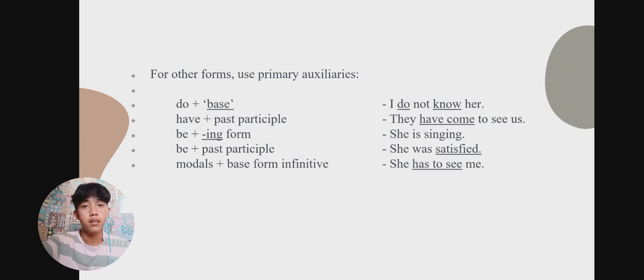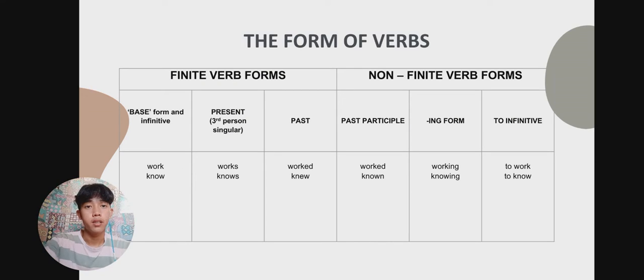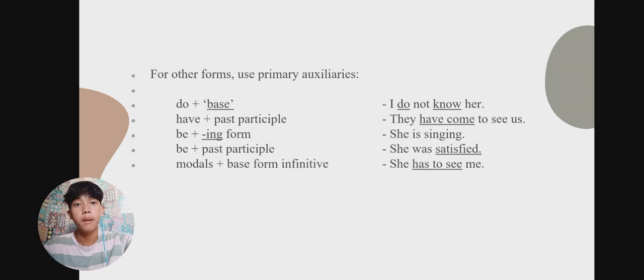Yeah, we see in the last slide, here know is the base. So have plus past participle: they have come to see us. So the come is the past participle. And be plus ing verb: she is singing. So the is is be, and the singing is the ing form.